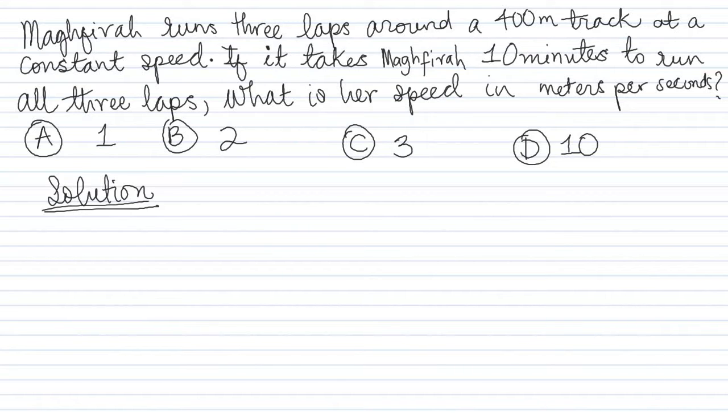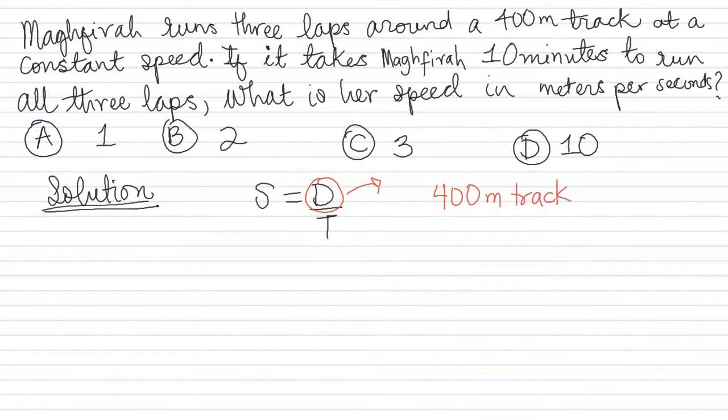So Maghfira runs 3 laps around a 400-meter track at a constant speed. If it takes Maghfira 10 minutes to run all 3 laps, what is her speed in meters per second? The first thing you have to know is that since we're dealing with speed equals distance over time, we have been given some information about the distance, which is the fact that we have a 400-meter track.